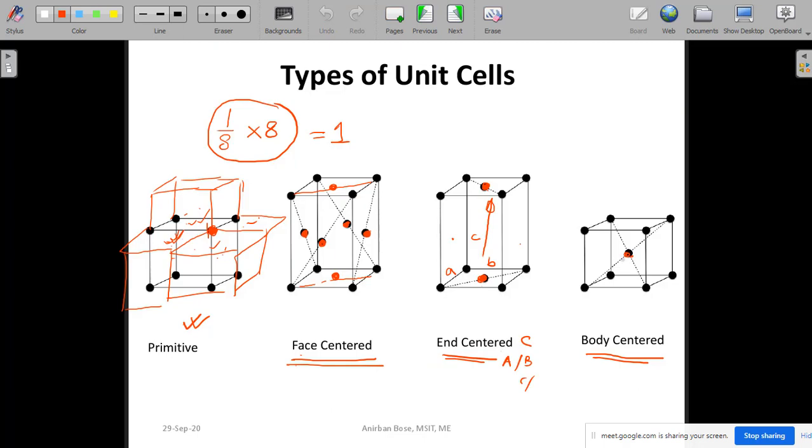Here you can see there is 1 point, so that is 1 point plus the remaining 8 corners. So 8 corners, one contribution is 1/8 multiplied by 8, so it is basically 2. So total 2 is the effective number of lattice points within the body centered unit cell.